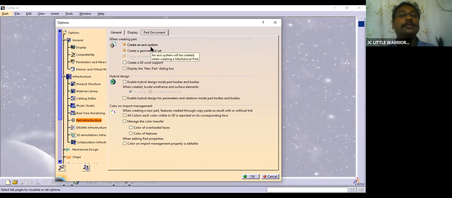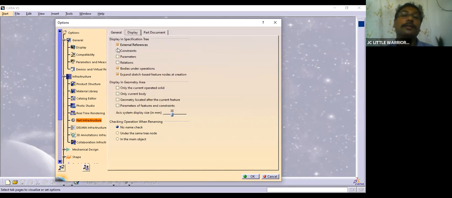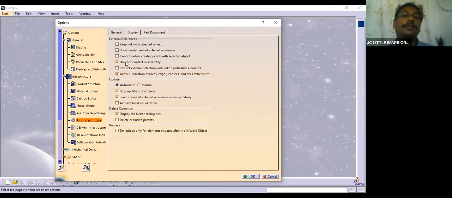Okay, create an access system, click on this. Okay, in display you can see the access display size. Okay, you can decrease or increase. Okay, and then say okay. You want to do any other changes, you can see here. Okay, say okay.